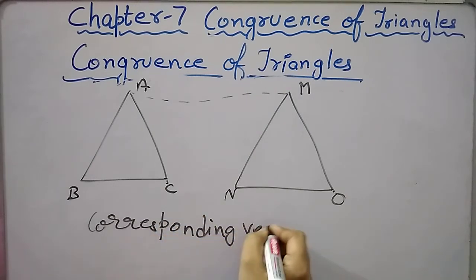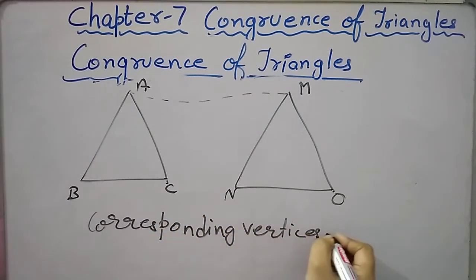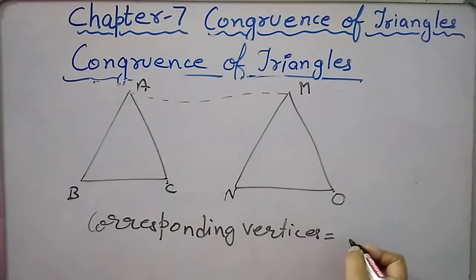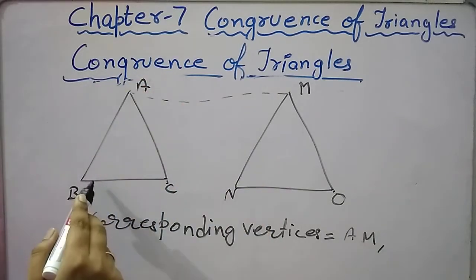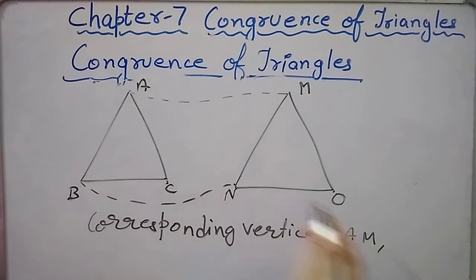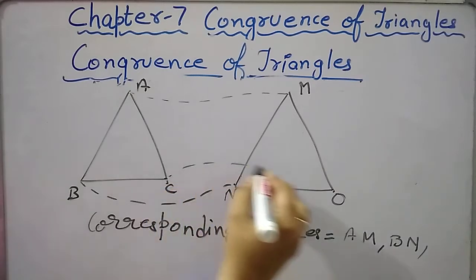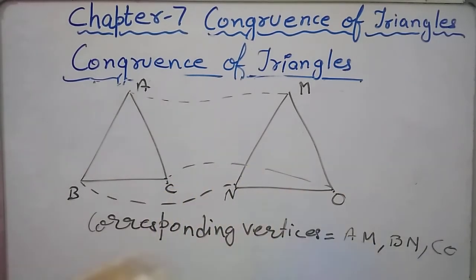Corresponding vertices: A and M. Another pair of corresponding vertices is B and N. And the third is C and O. These three pairs are corresponding vertices of two congruent triangles.